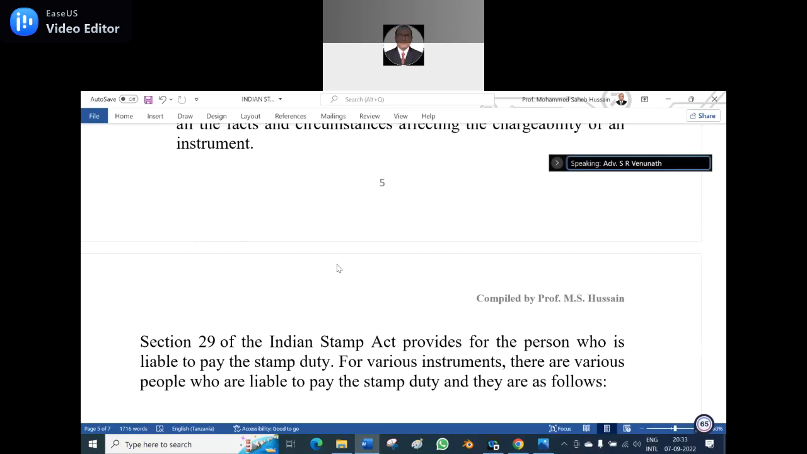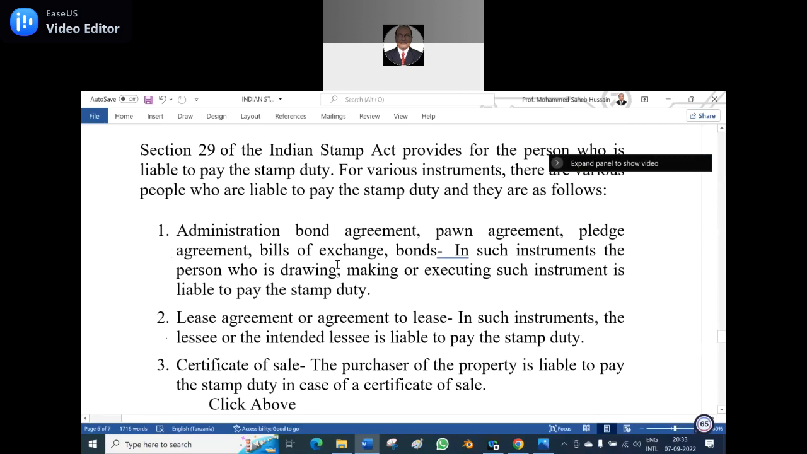For various instruments, there are various people who are liable to pay the stamp duty, and they are as follows. Number one: administration bond, agreement, pawn agreement, pledge agreement, bills of exchange, bonds. In such instruments, the person who is drawing or making or executing such instrument is liable to pay the stamp duty. If a person is purchasing a property like a multi-story building or a flat or a house, who has to bear the stamp duty?